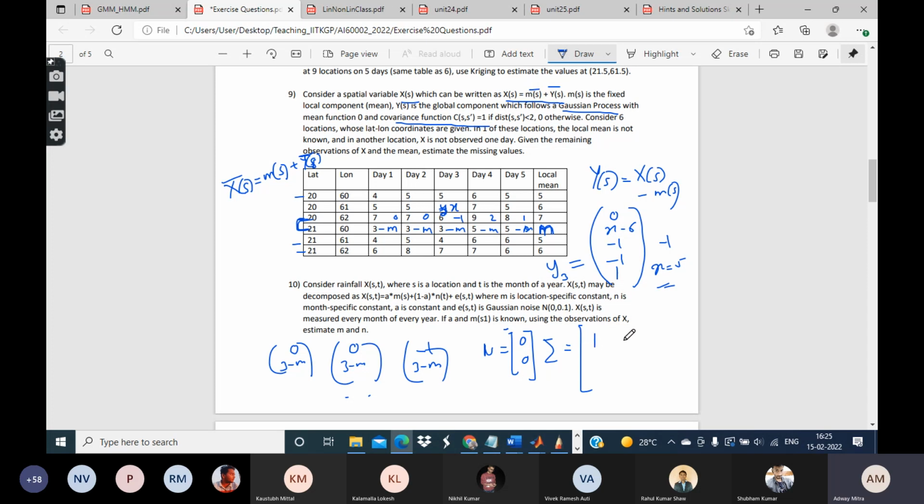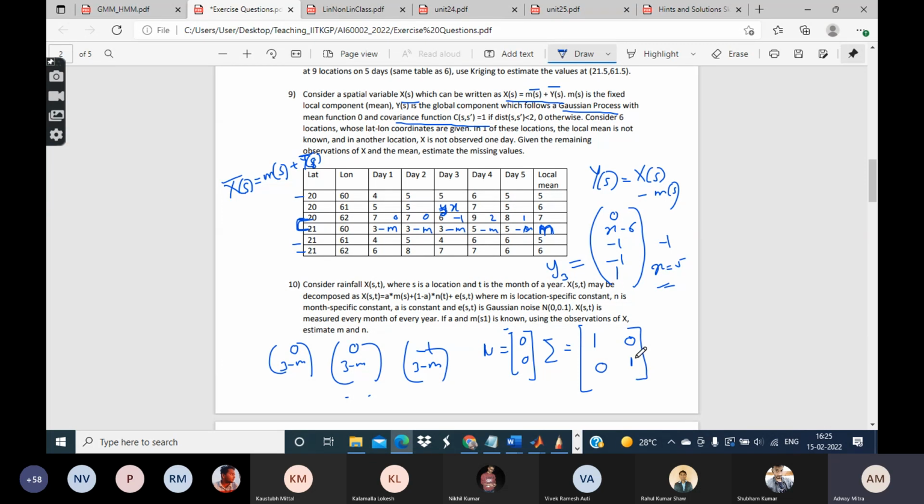The second thing is between these two locations, their distance is √5, which is greater than 2, so their covariance will be 0. So this is 0, this is also 0, this is just 1. So basically sigma becomes equal to the identity matrix.